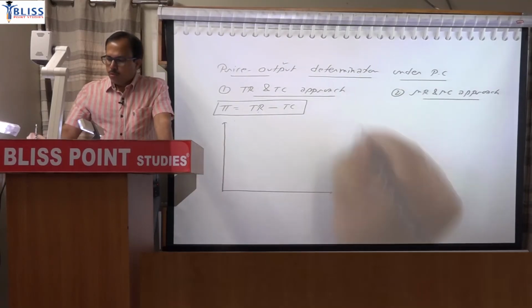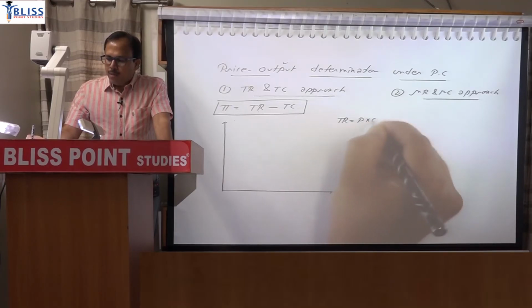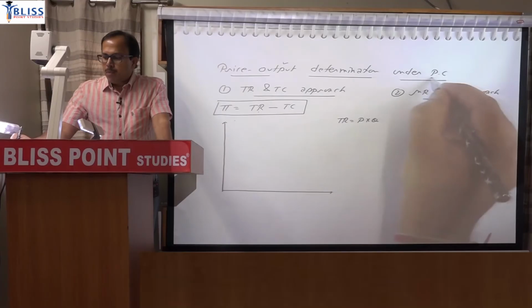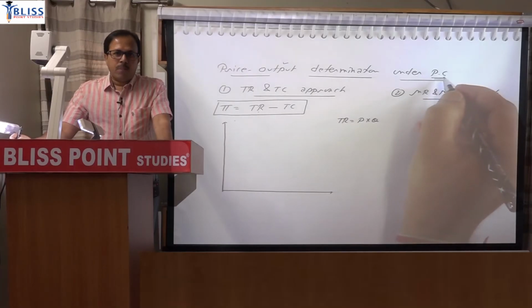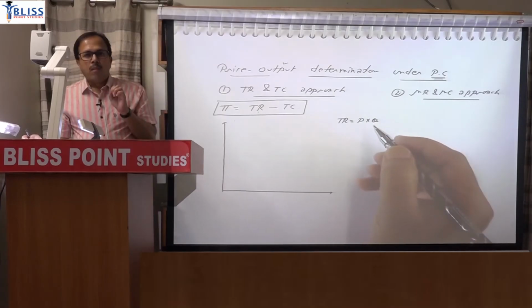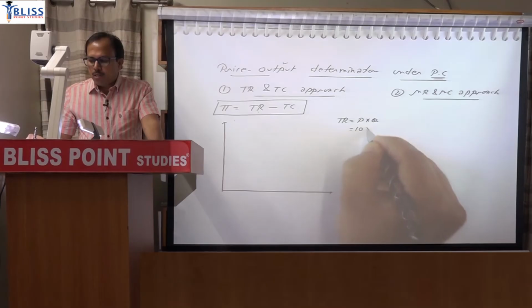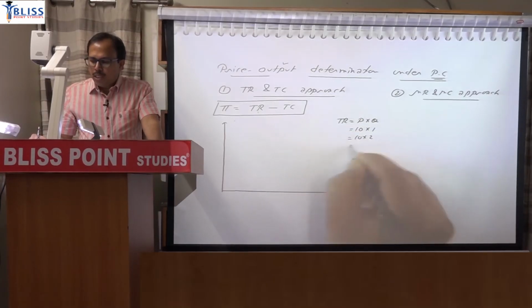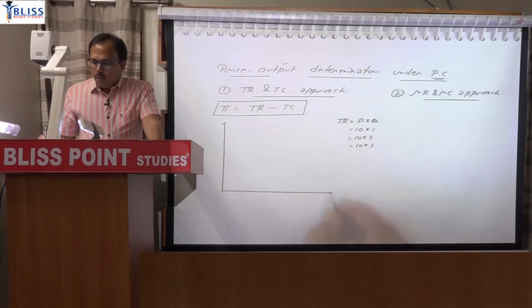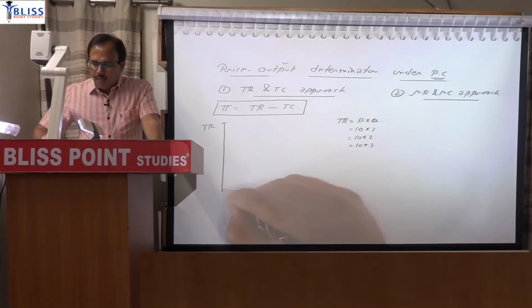Revenue, I said, is price multiplied by quantity, but since it is perfect competition, for a firm, because you are drawing it for one particular firm, it is a price taker, so that firm will have a given price. So say 10 into 1, then 10 into 2, then 10 into 3. If you write quantity here and total revenue here, the line will become straight.